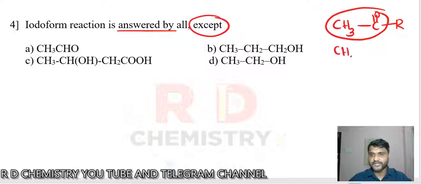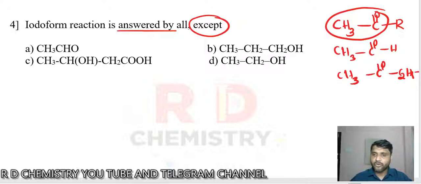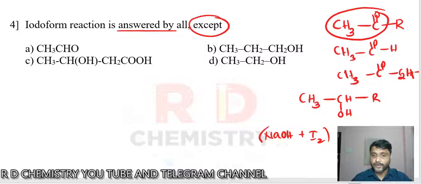It can be CH3, C double bond O, H, or CH3, C double bond O, any other group, maybe ethyl, methyl, propyl, or benzene, whatever. Or if it is an alcohol, the alcohol must contain a CH3, CHOH group, with any other R group. Because in the iodoform reaction, generally we make use of sodium hydroxide and iodine. Or in general, the haloform reaction, sodium hydroxide and halogen, so it can be chloroform, bromoform, iodoform.